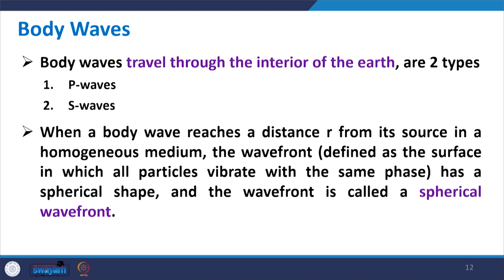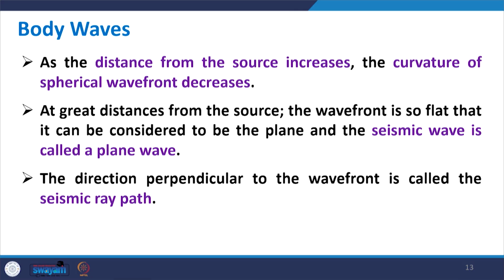As the distance from the source increases, the curvature of the spherical wave front decreases.